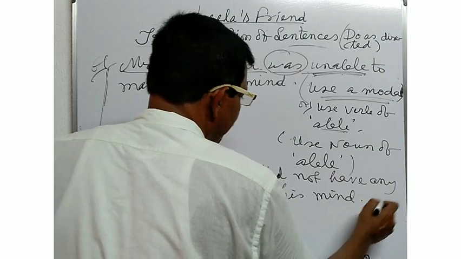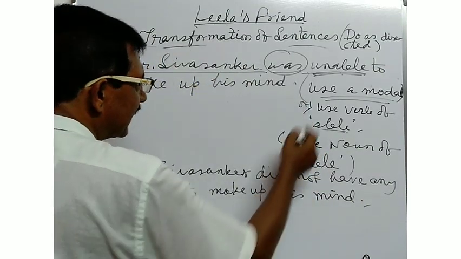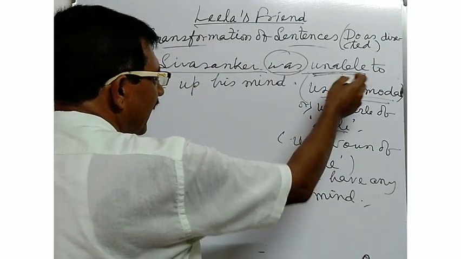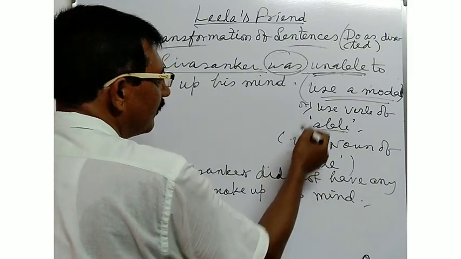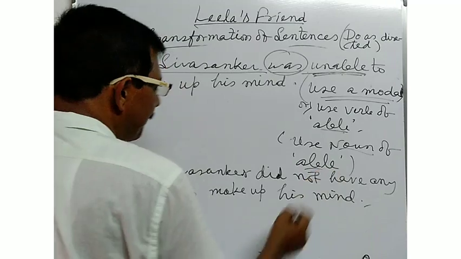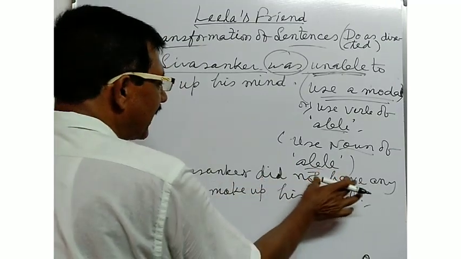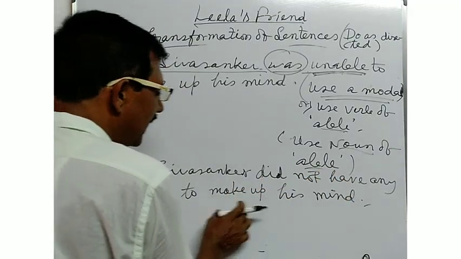In this way, you may convert the sentence to replace the word unable by the use of the noun of able. Mr. Shivshankar did not have ability to make up his mind.